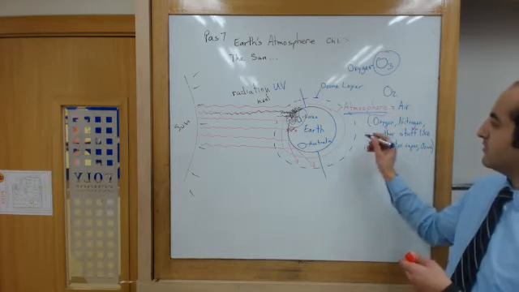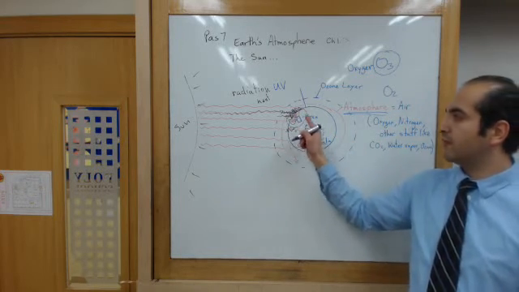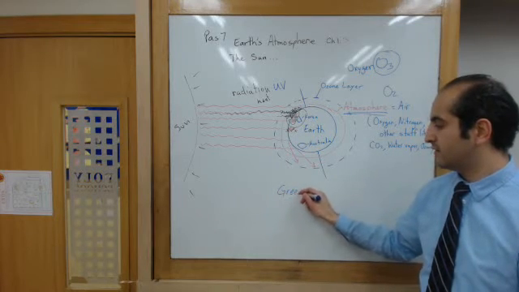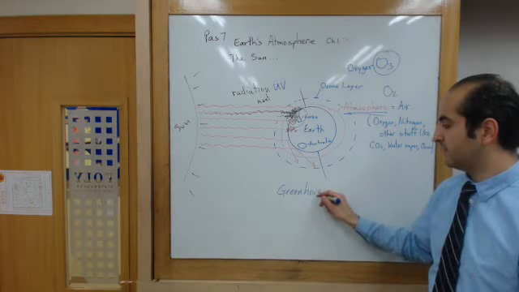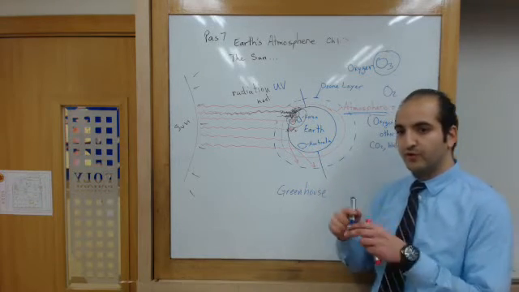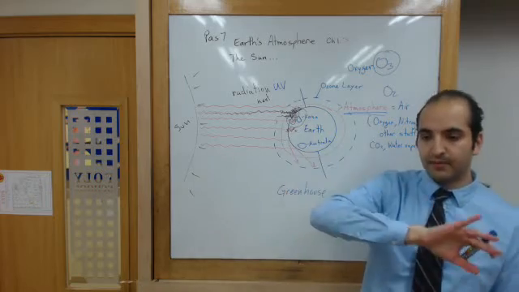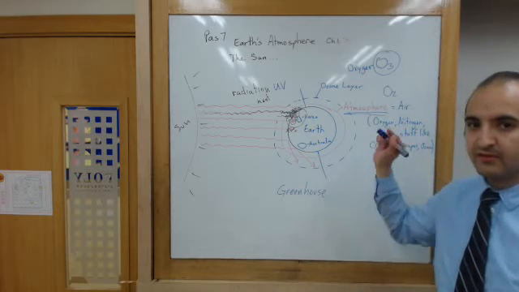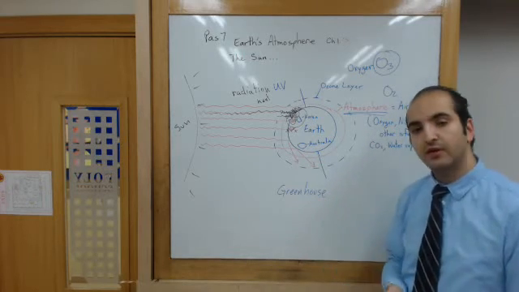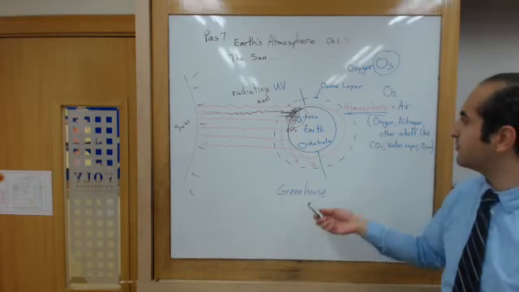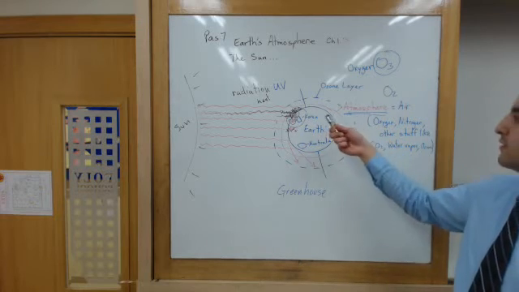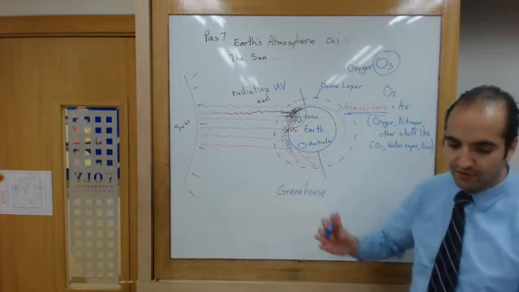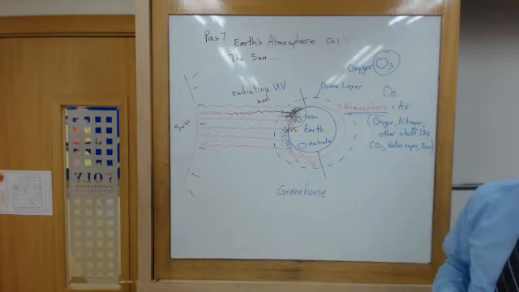The atmosphere causes this bouncing back and forth and heating up of the earth. This is called the greenhouse effect. And why is it called the greenhouse effect? A greenhouse is a room where you grow plants, and it has a big glass structure, and heat gets trapped there. That's why it's called a greenhouse, because it's good to grow plants there. Same thing happens with our earth and the atmosphere. The atmosphere causes this bouncing around of these waves that heat up the surface of the earth. That is the greenhouse effect.